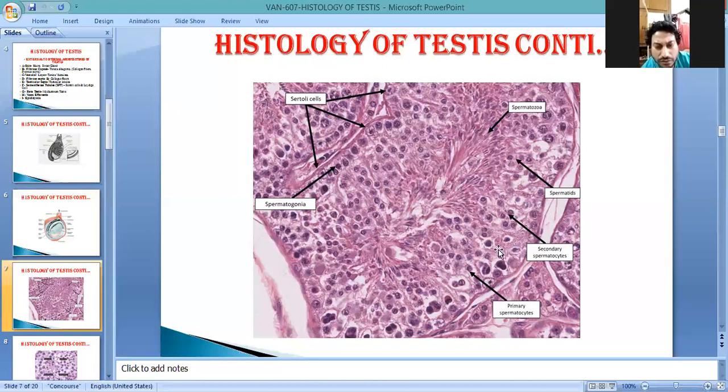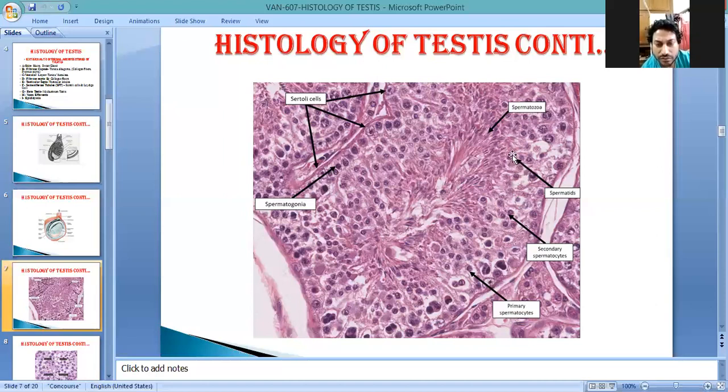After that, the spermatid. Up to this level, spermatogonia, primary spermatocyte, secondary spermatocyte, and spermatids, all these processes are inside the seminiferous tubules, and these spermatids are ready to convert into spermatozoa, because at this stage the tails are not fully developed.